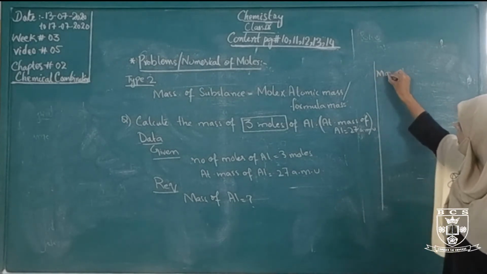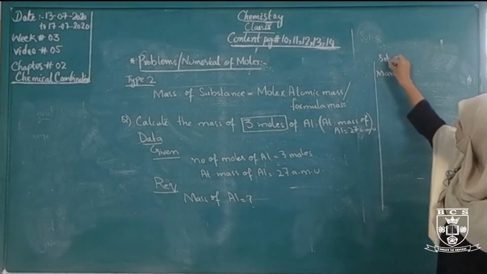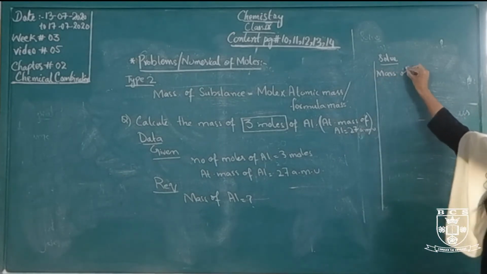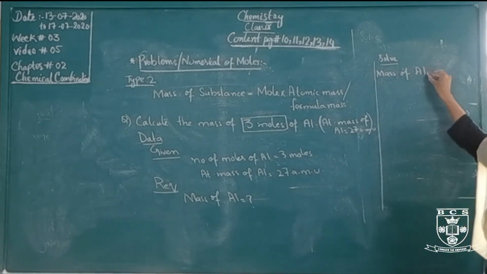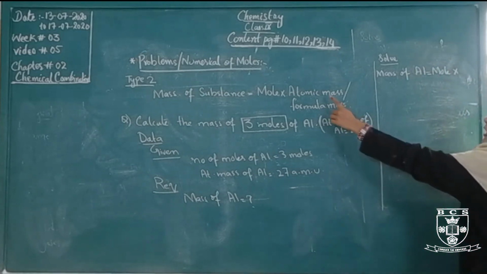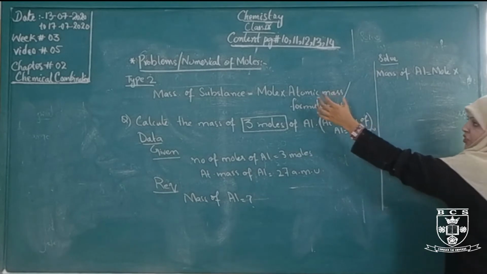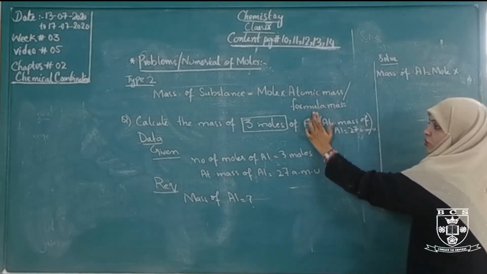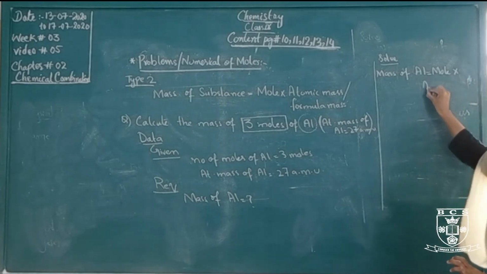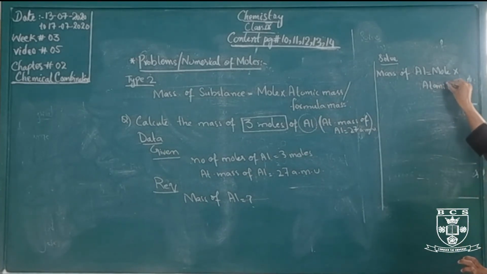Mass of aluminium, solve. Mass of aluminium equals mole multiplied by atomic mass or formula mass. Which term will we use here, atomic mass or formula mass? This is the atomic mass. Mole multiplied by the atomic mass of aluminium.